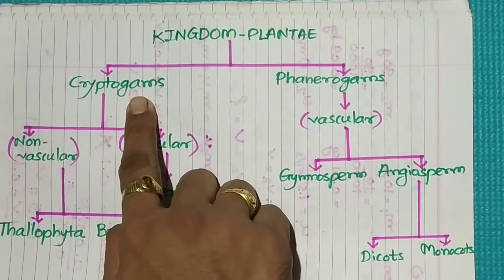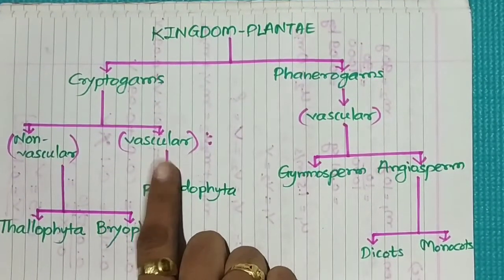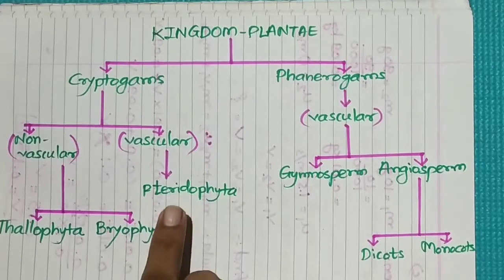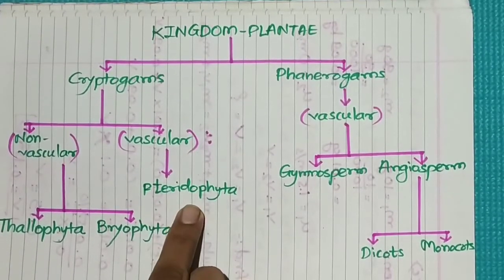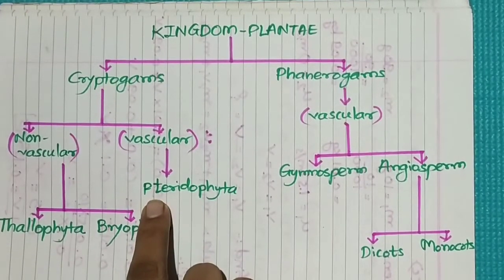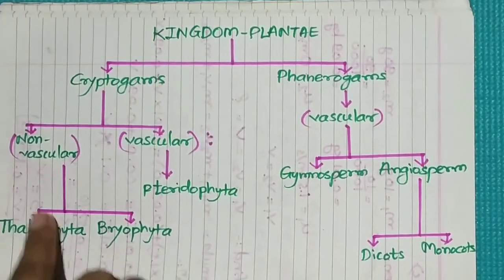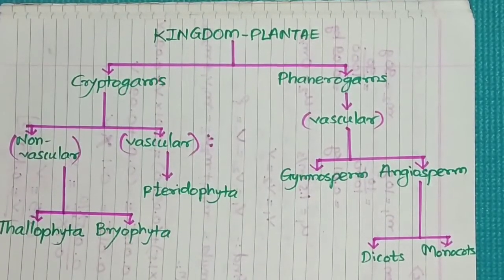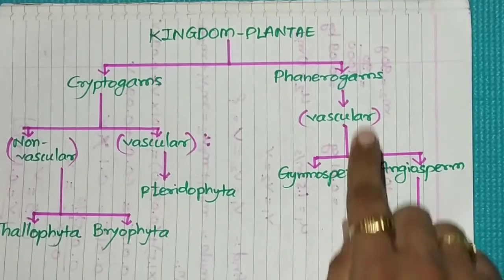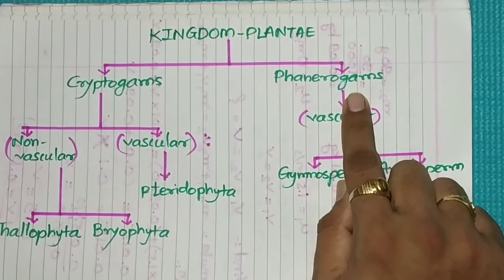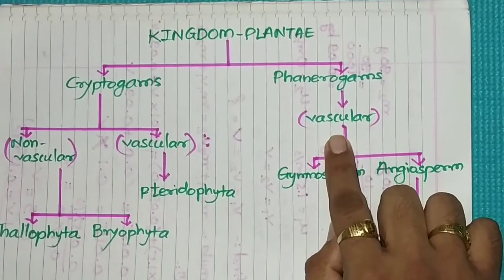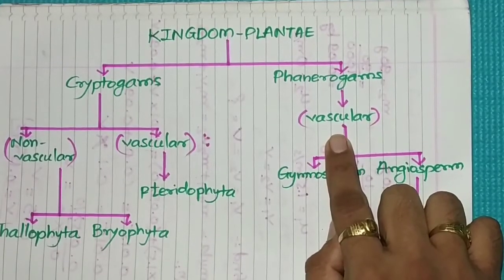And some cryptogam plants have vascular tissues, that is, they have separate conducting tissues for carrying food and water, and are grouped under the third division, division Pteridophyta. P is silent over here. So this is how the division of subkingdom cryptogams is done. Let's move to the second part, phanerogams. Plants included in phanerogams all are vascular. All these plants have separate tissues for conducting food and water.